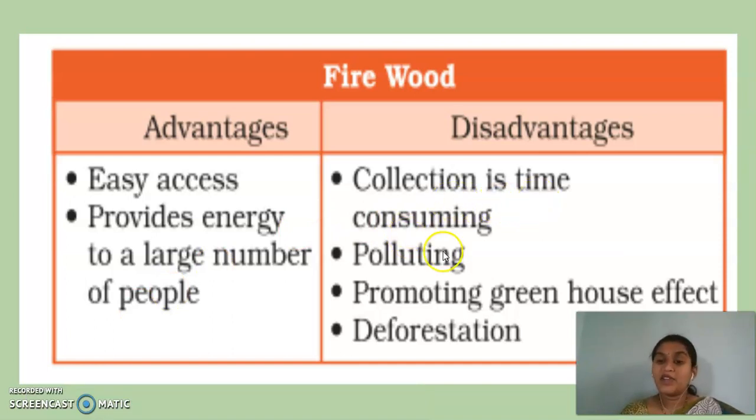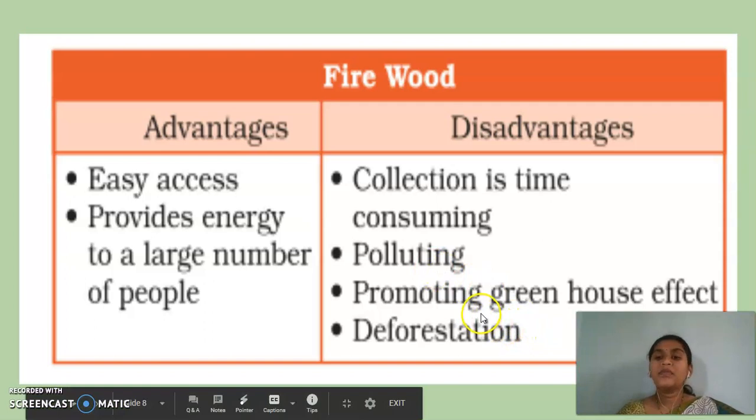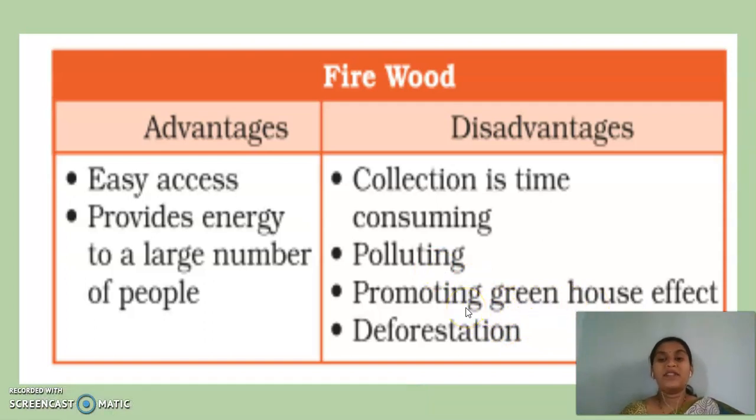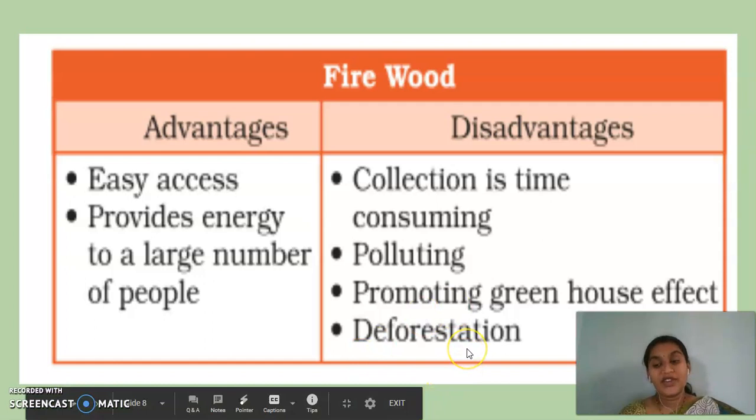And what are the disadvantages we can see here? Collection is time consuming. So here it is a time consuming process, and it is polluting, of course. When we are burning it, it causes air pollution. And then it promotes the greenhouse effect and deforestation.